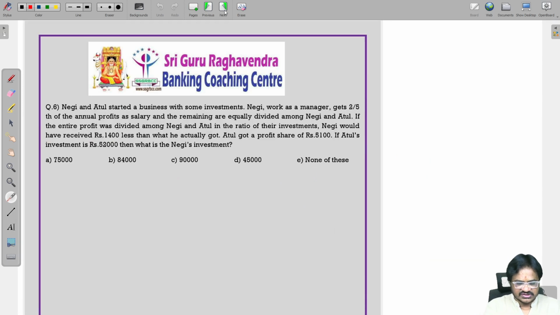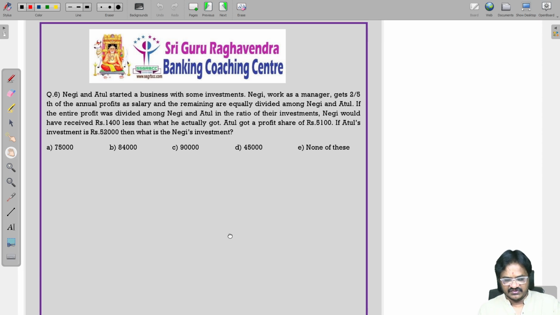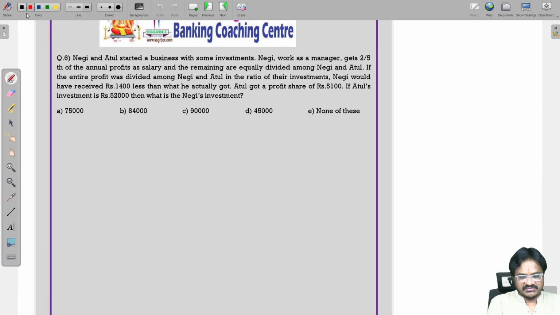Negi and Atul started a business with some investment. Negi, working as a manager, will get 2/5 of the annual profit as the salary. Remaining is divided equally among Negi and Atul. If the entire profit was divided among Negi and Atul in the ratio of their investment, Negi would have received 1,400 less than what he had actually got. Atul gets a profit of 5,100. If Atul's investment is 52,000, then what is Negi's investment?